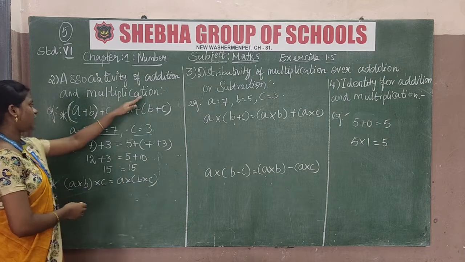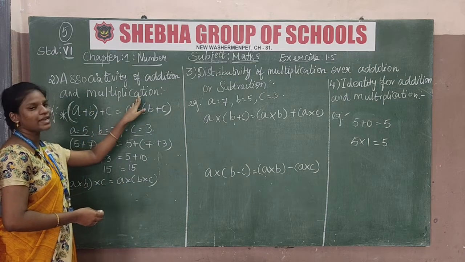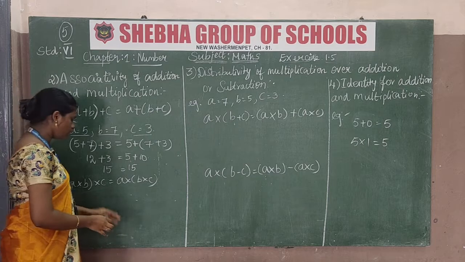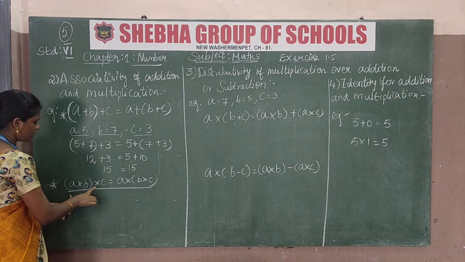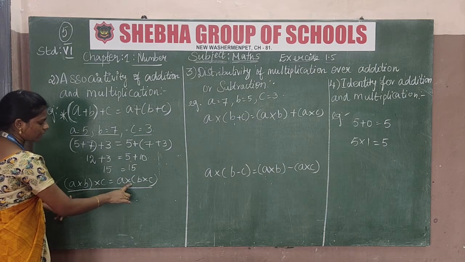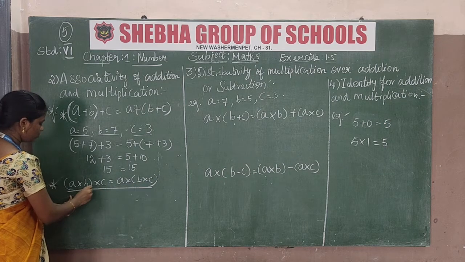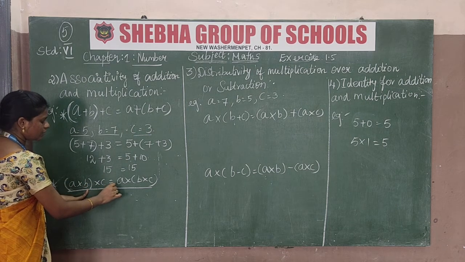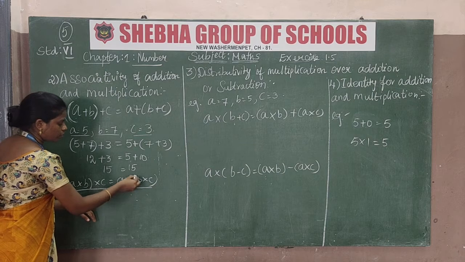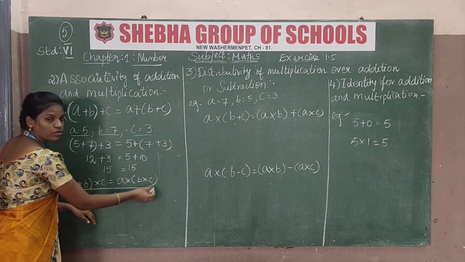Then we have to check whether multiplication is satisfied in this property or not. The format for multiplication is (a into b) into c is equal to a into (b into c).